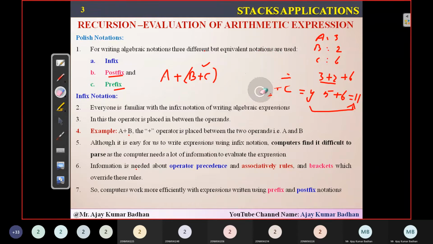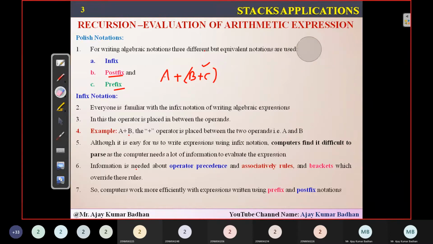But when the expression is given in the format which you are seeing on the left-hand side, where brackets are used and clearly specified, whenever a bracket is there, you will first try to solve the problem present in the bracket. Means you will perform the addition of b plus c first, and whatever output you get, x, you will add to this a, and then finally you will get the output as y. This is the way we apply it. So that is what we call order of precedence. Means based on the priority, you will.